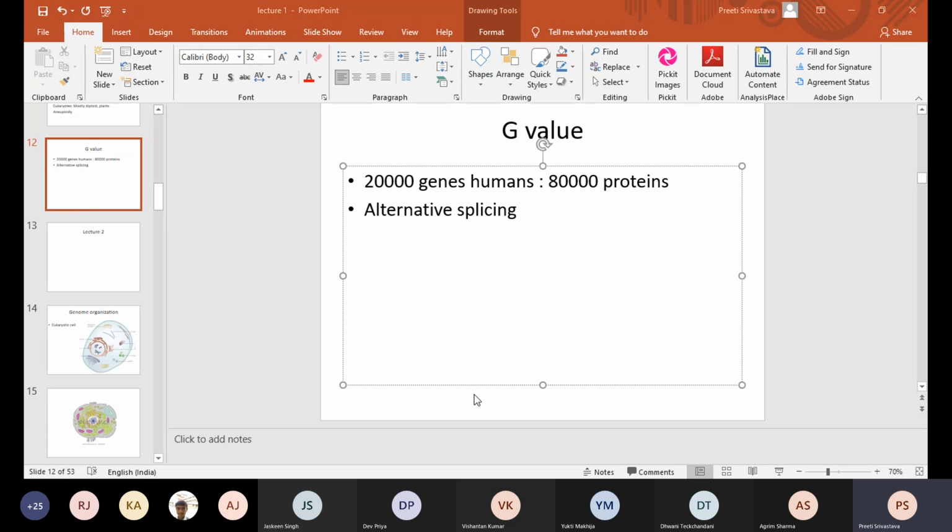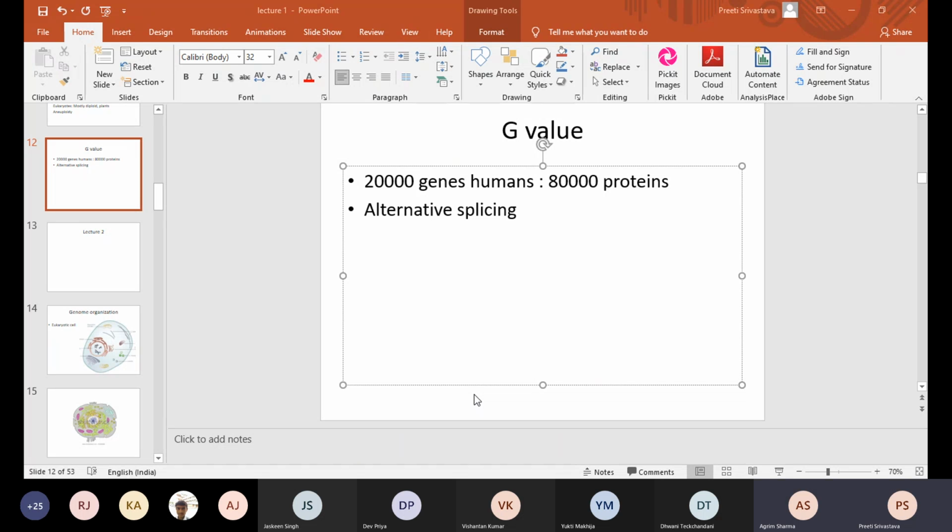For example, if there are 5 exonic regions, exon 1 can join with exon 2, 3, 4, 5. This is one type of protein. Exon 1, 2, 3 is another type of protein. Exon 2, 3, 4, 5 is a third protein, right? Exon 3, 4, 5 is another type of protein. Exon 1, 4, 5 is another protein. We're getting my point.